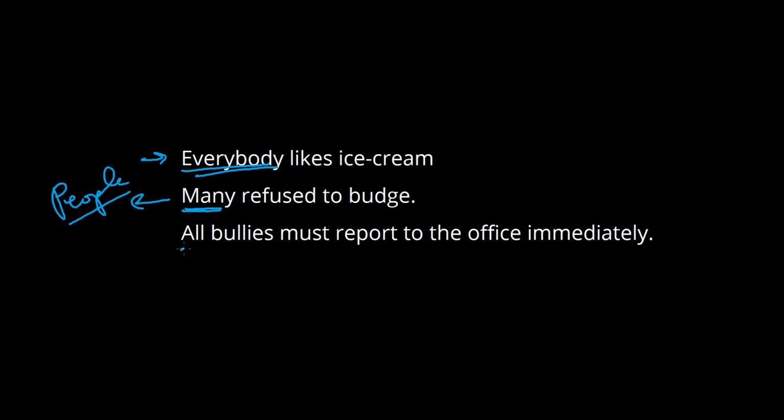And then the last one here, all, this one refers slightly forward. So it refers to the bullies, the noun that comes afterwards. And notice how it's functioning differently as well. It's actually functioning like an adjective. So sometimes you'll see indefinite pronouns taking on the job of other parts of speech. And one common way in which they do that is as an adjective. So what kind of bullies? Well, all bullies.